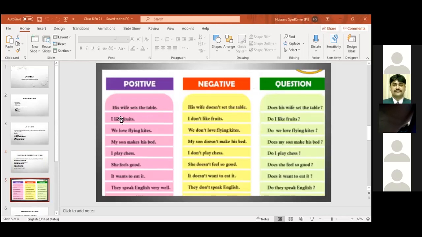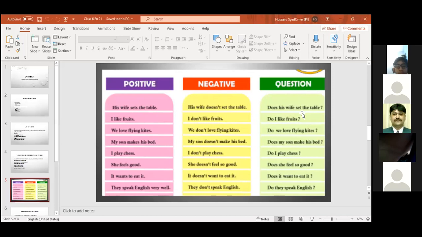Now, few examples you can see: positive, negative, and question. It means interrogative. These are the three types. You can write any three examples to keep this thing in your mind. Yes, Momin, you can also note down any three examples. His wife sets the table. Positive, wife is singular, so we will put does. His wife does not set the table. Does his wife set the table?